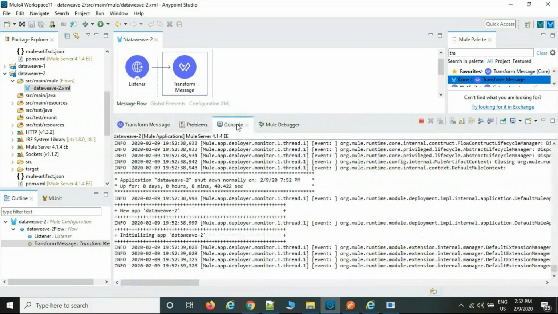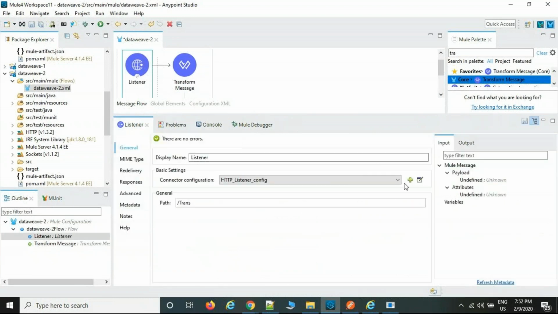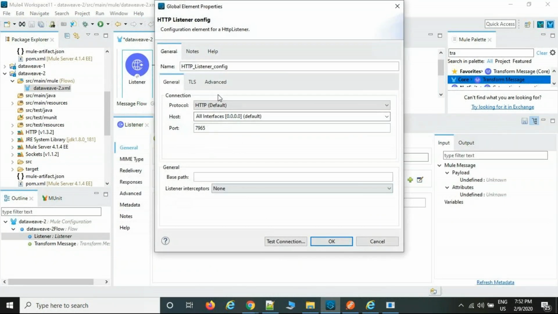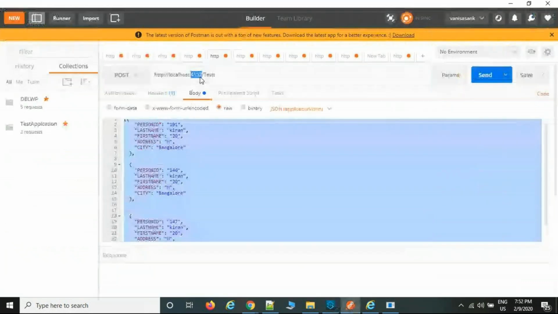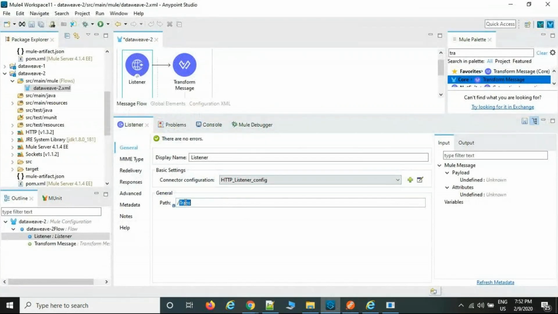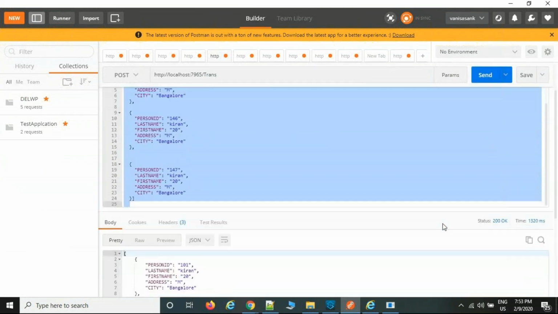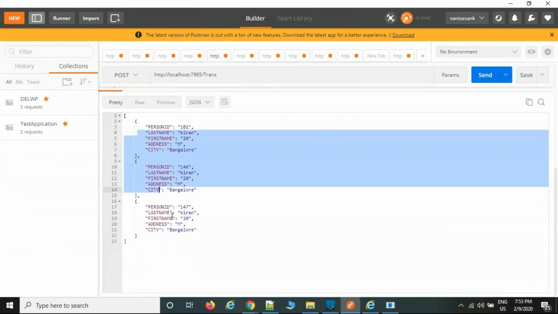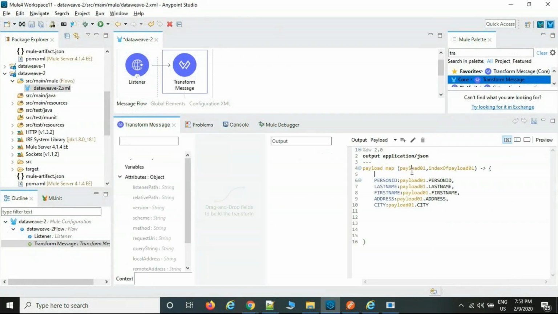Now the same flow, if you run it. Okay, what is the file name? 7965. Let us see. So here, if you want, you can modify any name also.